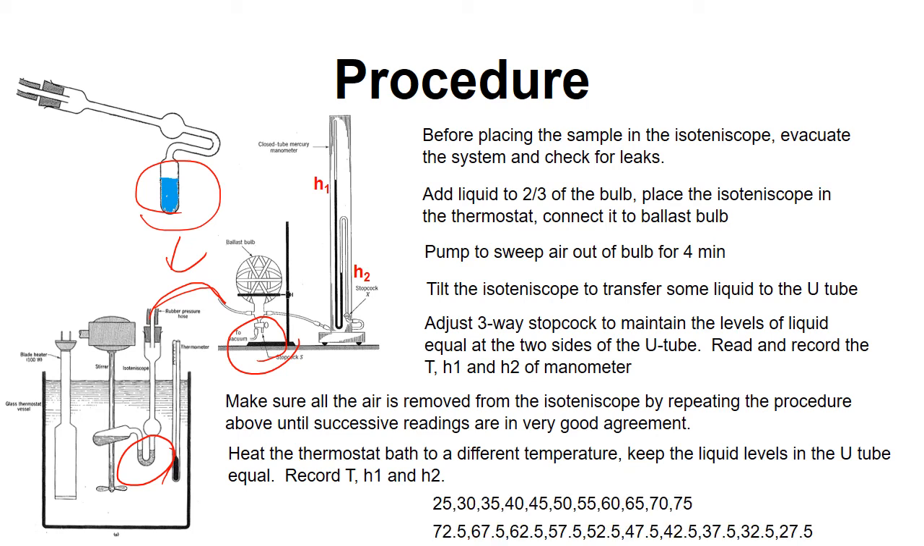For benzene, here are some suggested temperatures. We start at 25 degrees and increase the temperature 5 degrees to 30 and then 35 until 75. And then cool down the system to the temperatures between these numbers. For example, 72.5, 67.5 until 27.5. And remember to record the manometer readings.